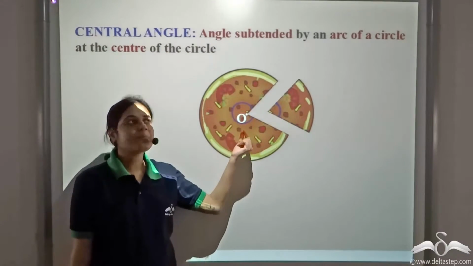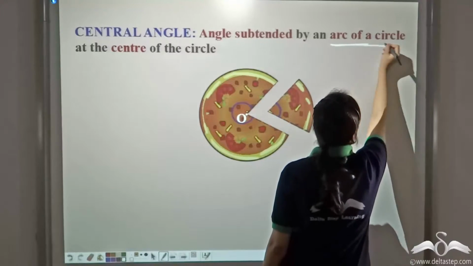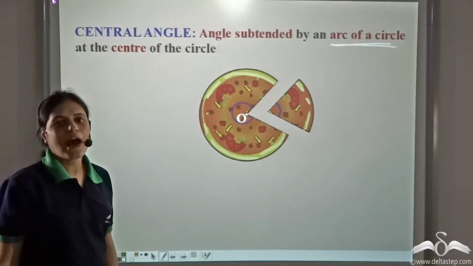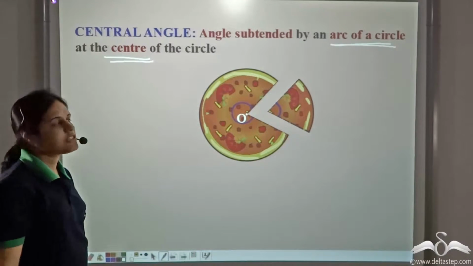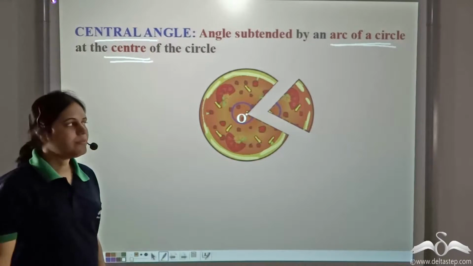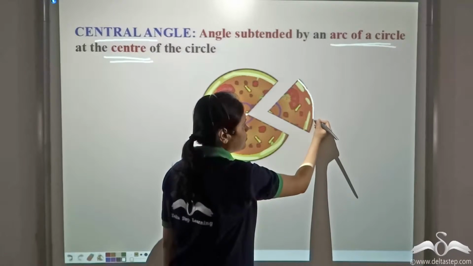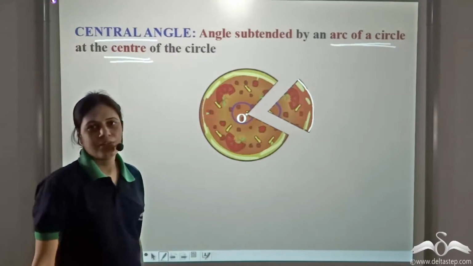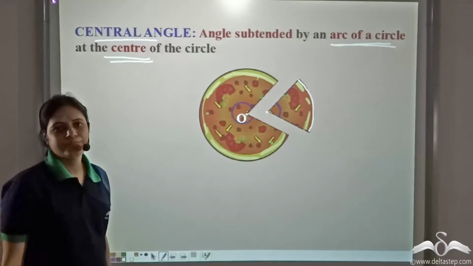Now the angle subtended by an arc of the circle at the center of the circle is called the central angle. What does it mean? Well, consider this arc of the circle, and this is the center of the circle.